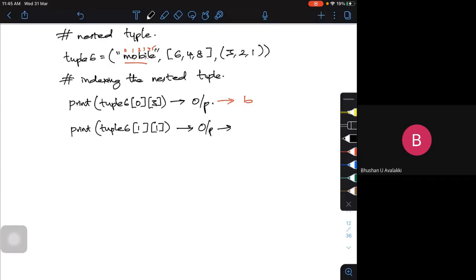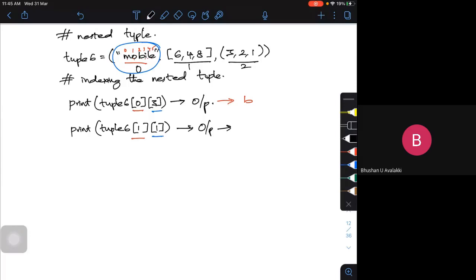If I go with the whole tuple, it is 0, 1, 2. That corresponds to the first number, and the second one corresponds to what is inside it.